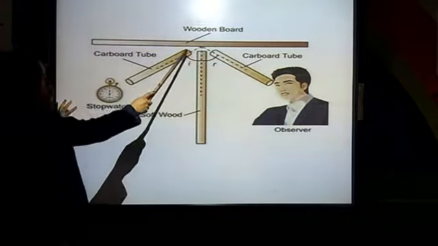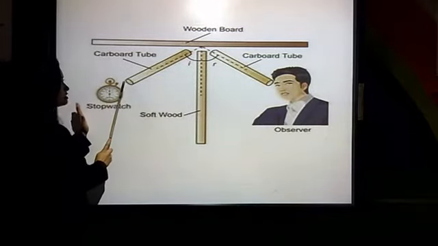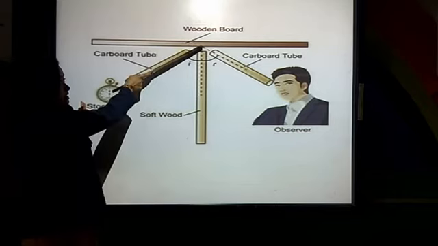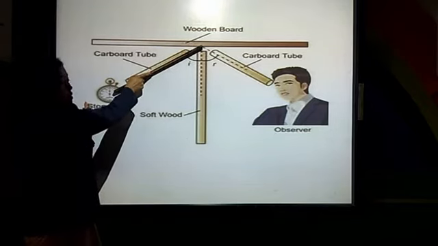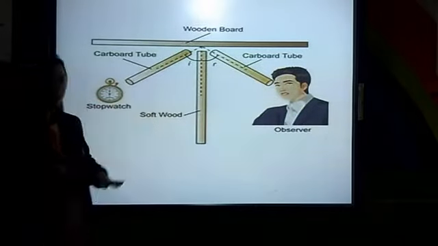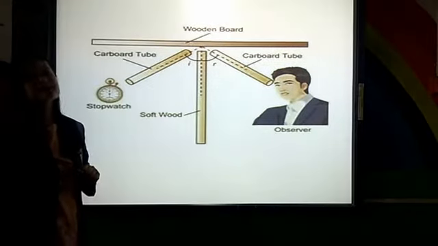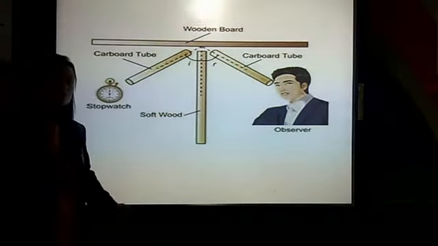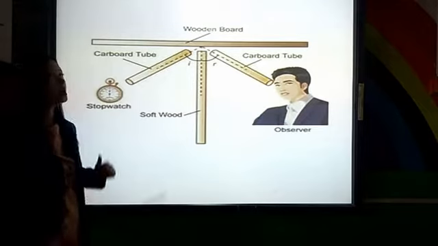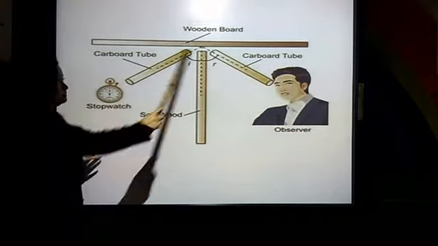Though it's not directly connected, what is happening over here is that the source of the sound goes over here, and when it strikes the board, it reflects back and reaches the ear. This is the perfect example, or an experiment, to show that sound also reflects. That means reflection of sound. This is how sound reflects.